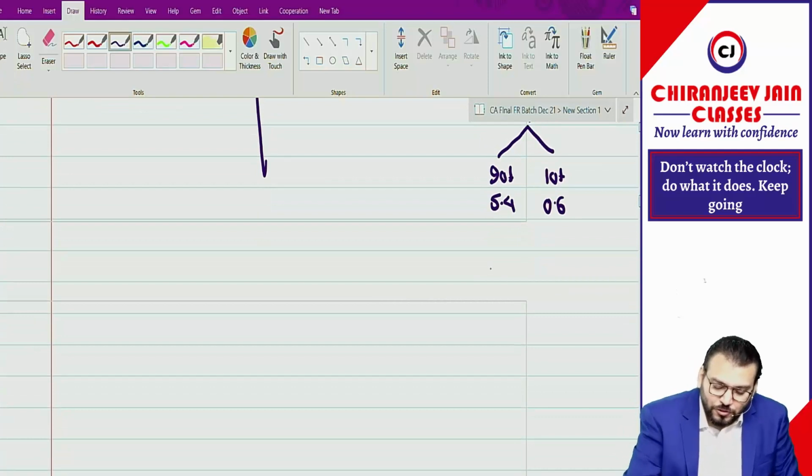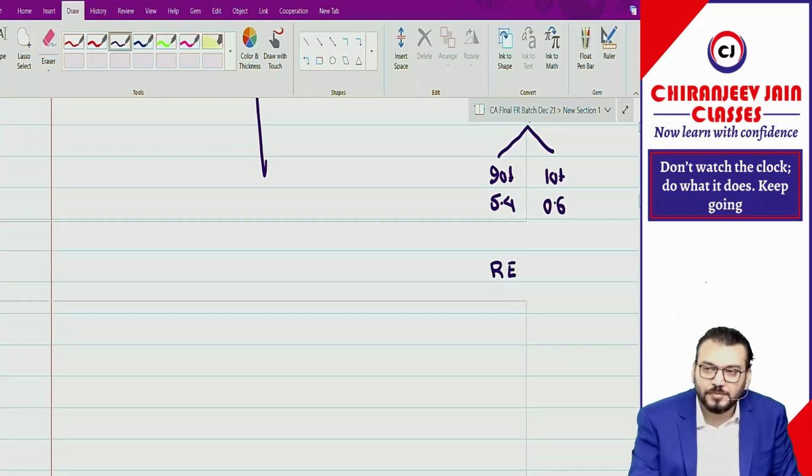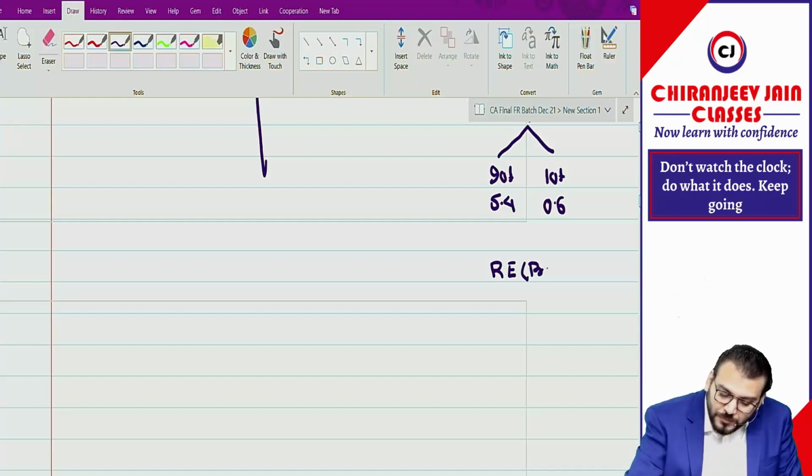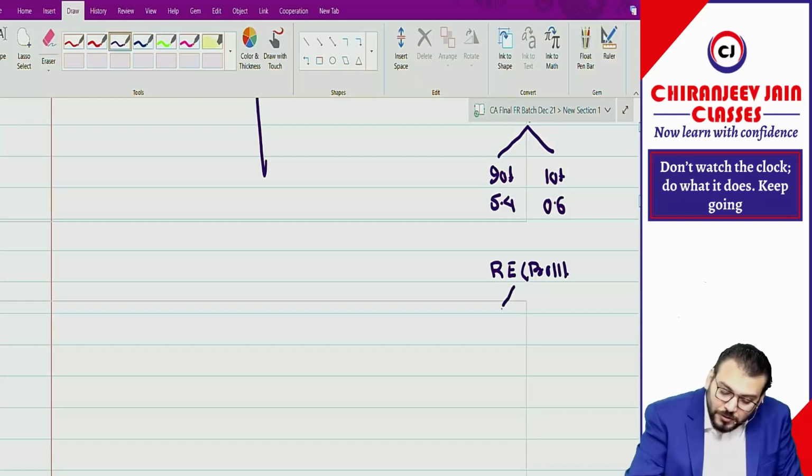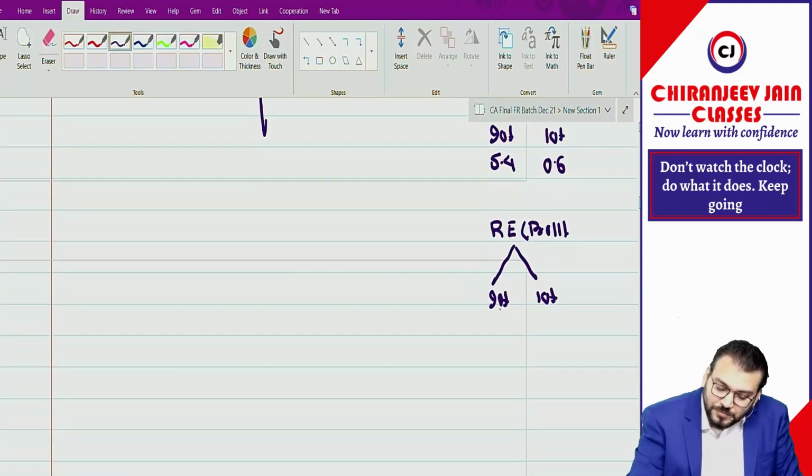My question to you all, if there is retained earning, means profit or loss, means sharing profit of subsidiary company, this is the profit of the subsidiary company. So how much is transferred to retained earning, means how much belongs to parent company.